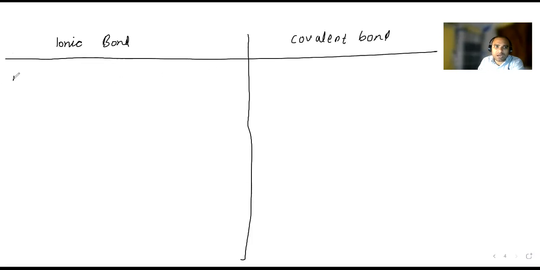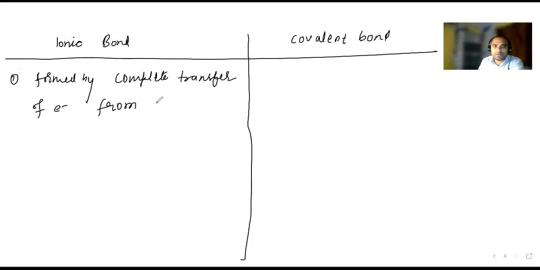The ionic bond is formed by complete transfer of electrons from metal to non-metal. This is the first point.